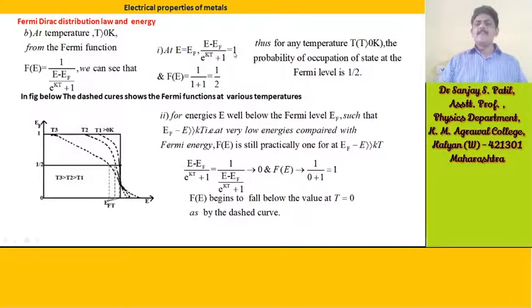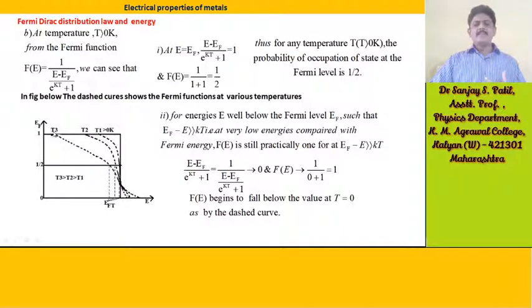So for any temperature T greater than 0 Kelvin, the probability of occupation of a state at the Fermi level is one half. Here f(E) is equal to 1 divided by 1 plus 1, which is equal to one half. See the figure: the dotted curves show the Fermi functions at various temperatures T1, T2, T3.